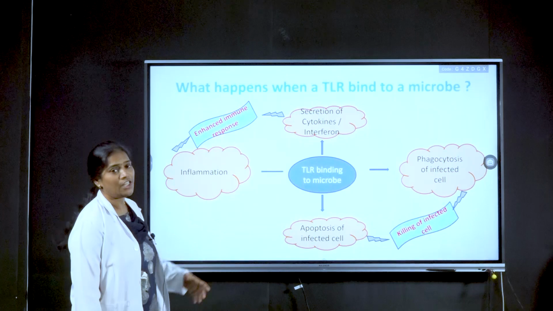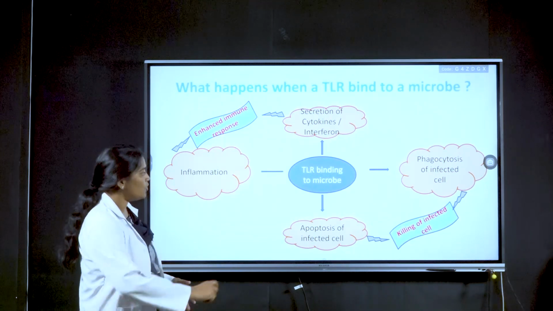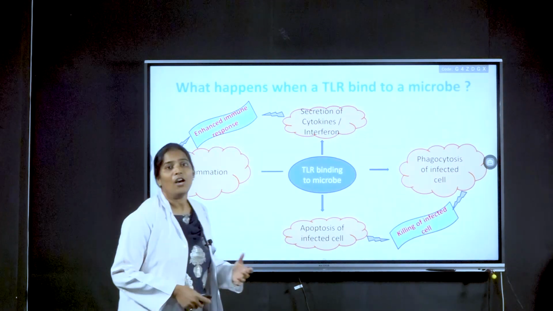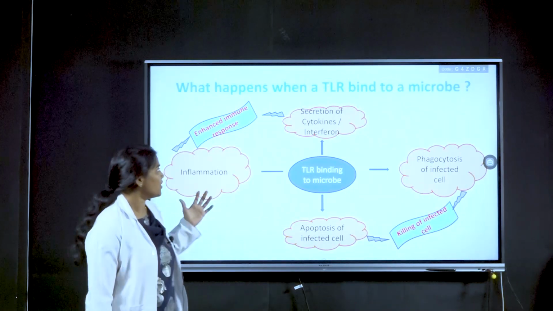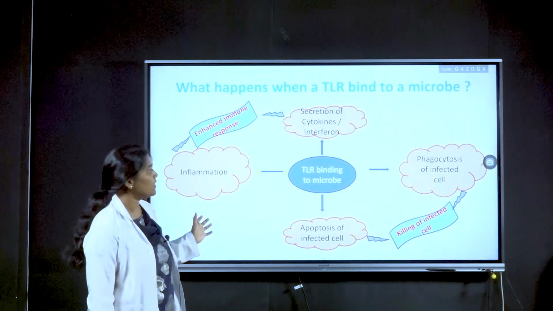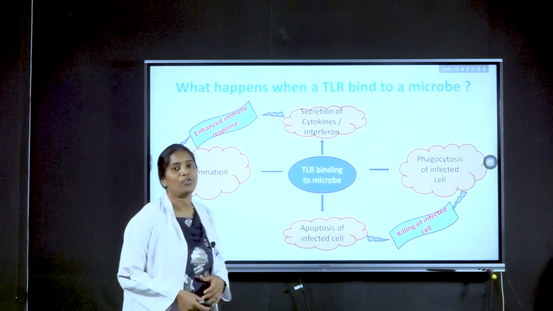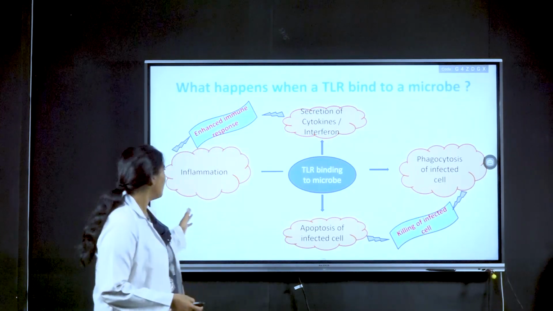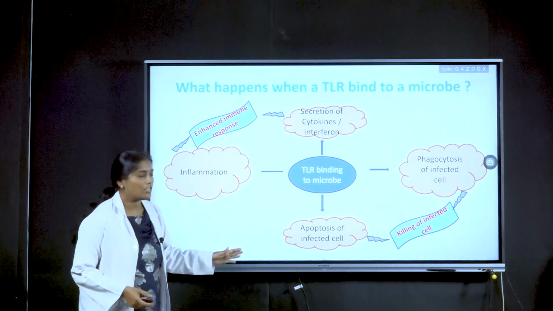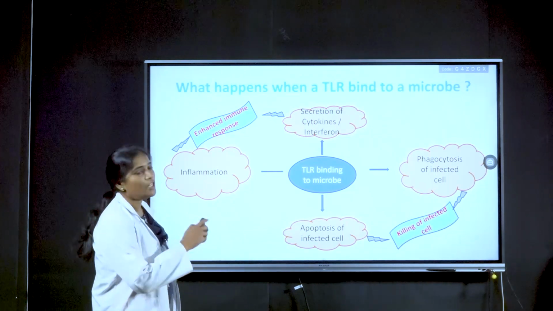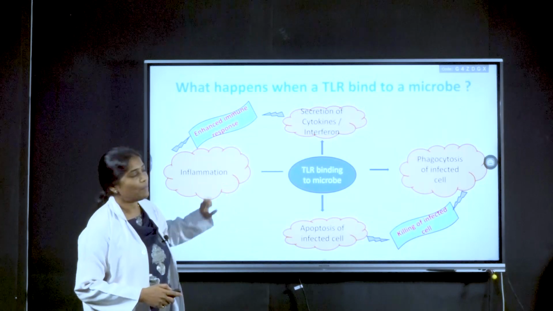Whenever TLR binds to microbes, it shows certain responses like secretion of cytokines and interferons, and it also initiates phagocytosis of infected cells, inflammation, and even apoptosis of the infected cells. These are all the results of the binding of TLR to the microbe.